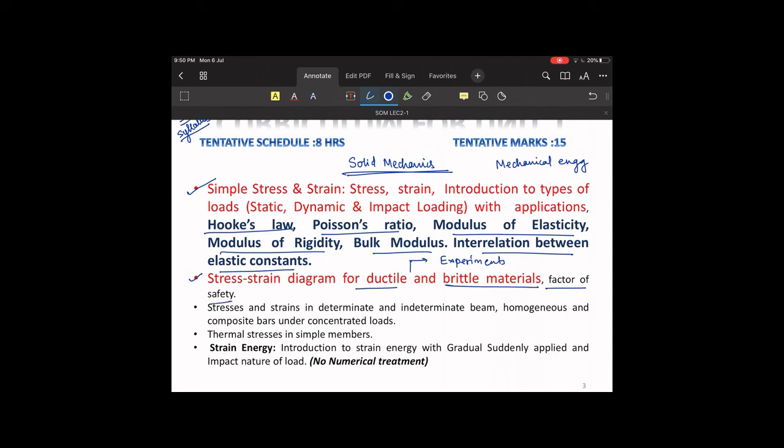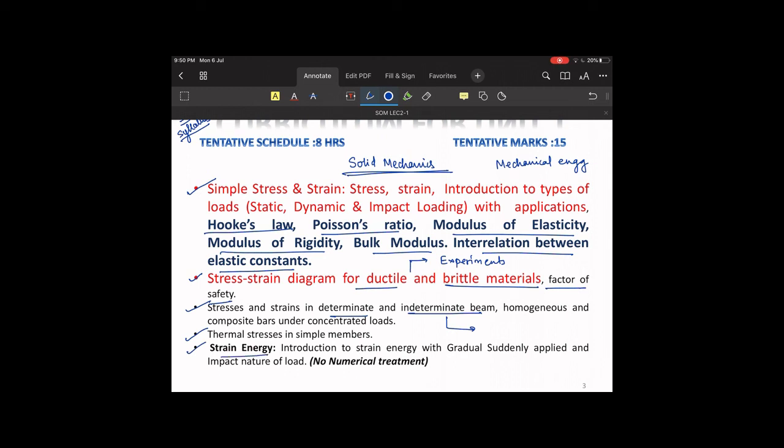And then we have to deal with factor of safety, and stress and strain in determinate and indeterminate beams. Most of the time the problems in the paper will be based on this topic. In the final year paper or the end sem exam, you will surely find these numericals. Next topic will be thermal stresses, and then there will be strain energy.